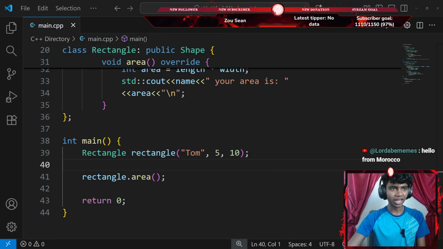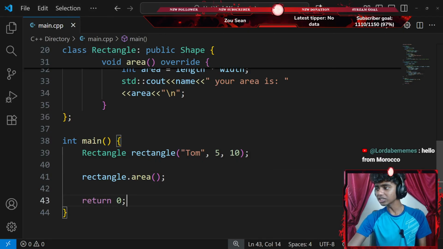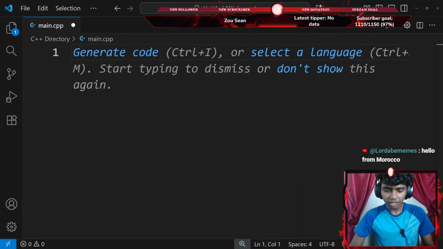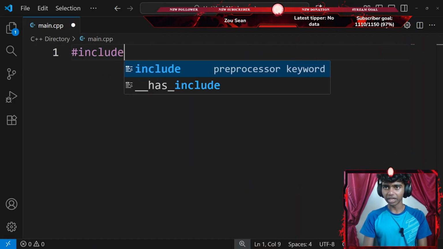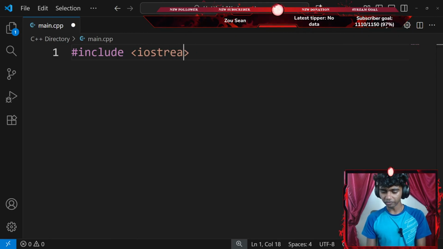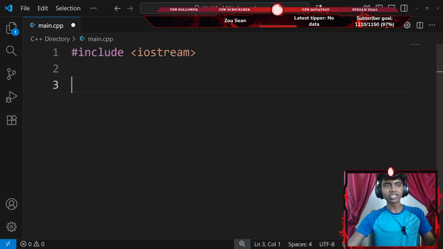Okay, let's go ahead and scroll all the way up to the instructions. That said, I'll go with Control A and delete everything. Now let's zoom in a little. Okay, now let me start off by including a pair of angle brackets. I want to include iostream. There we go. Okay, and then let's read the instructions. So I gotta create a base class called creature.